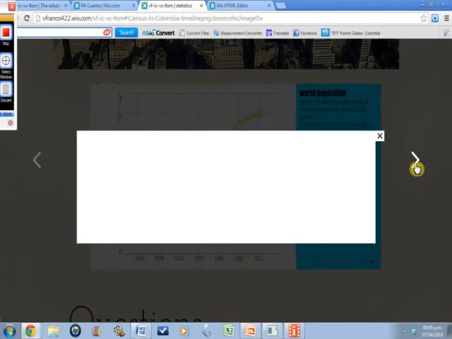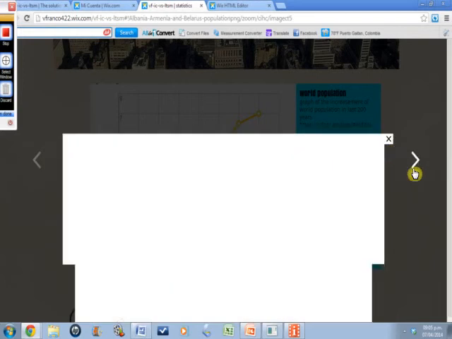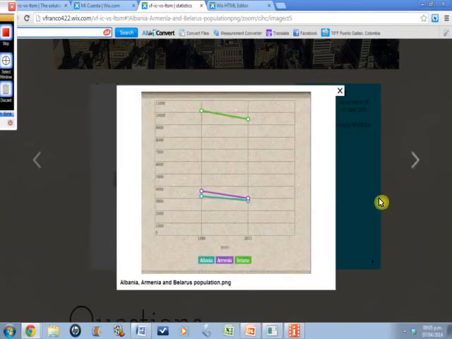We chose these parts because the place that we have to talk about was South Africa, so we chose these two places. Here we have the timeline of the census in Colombia, and here we have